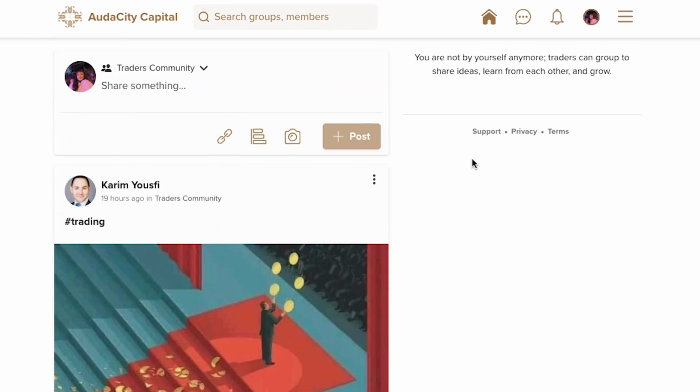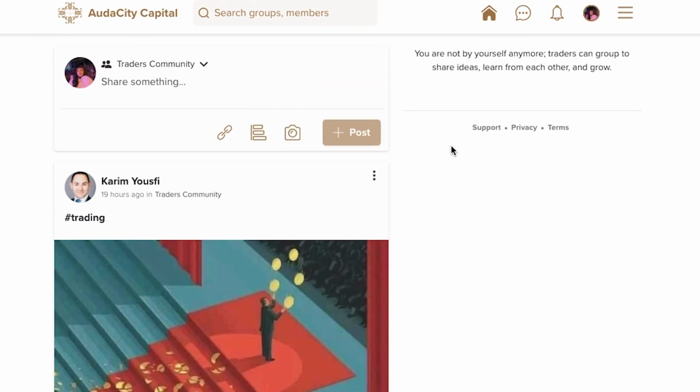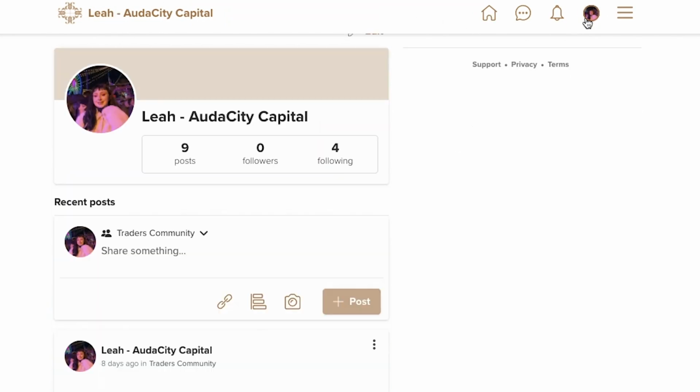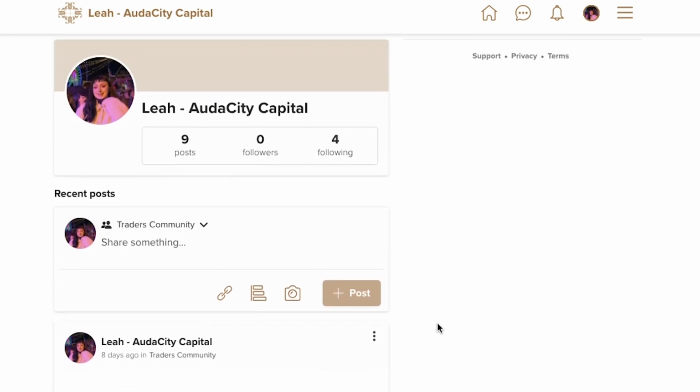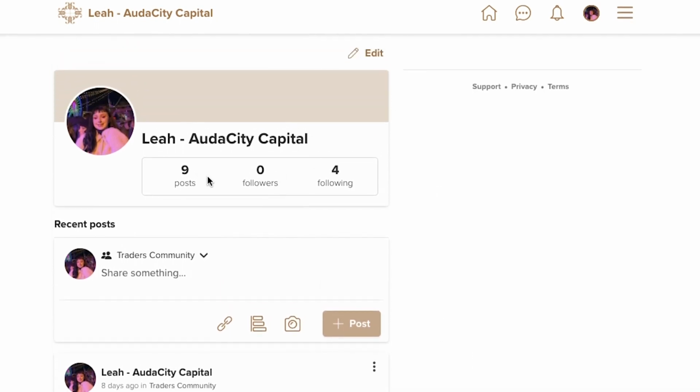Then if we go back up to the top, we are able to view our own personal profile by clicking either here or here. So I am able to see what I have posted in my groups and who I am following, my followers and my posts. And I'm also able to edit my name and my picture as well.